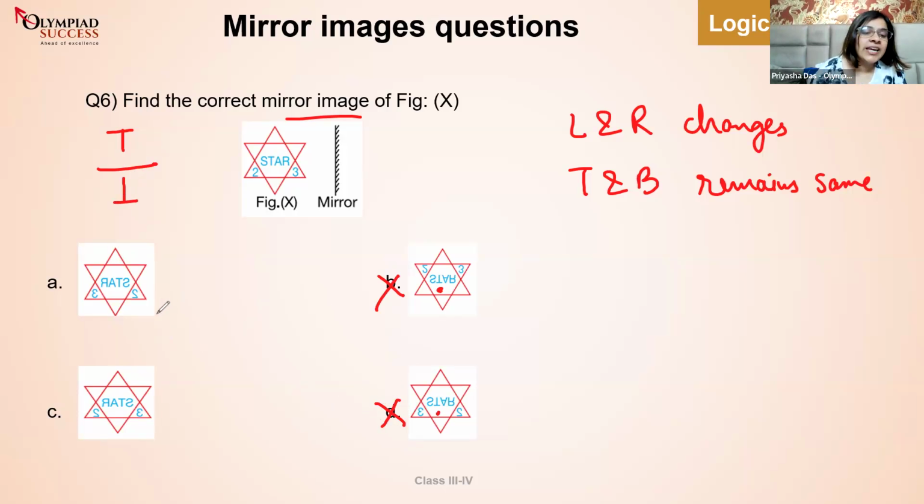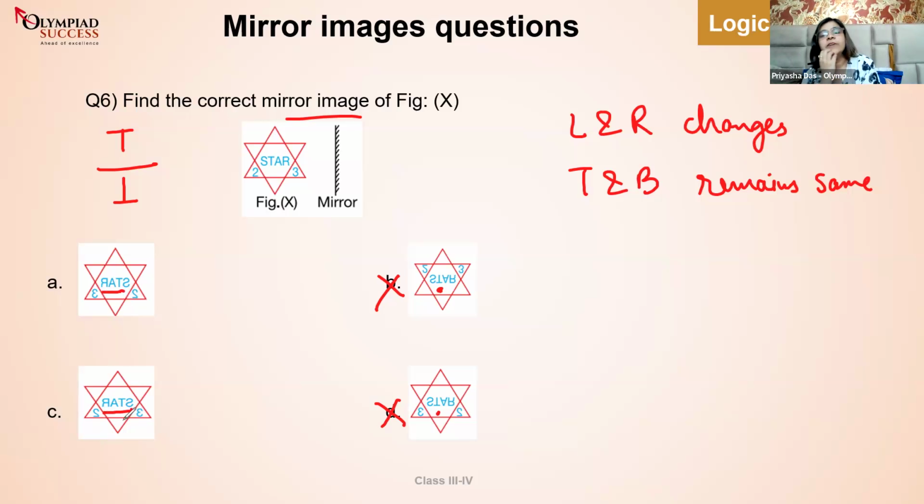Now, when it comes to A and C, how will I take a decision? Alphabets or numbers? Am I taking the decision with the help of the word star or with the help of the number 2 and 3? Both? Are you serious? No. This is exactly same. See?